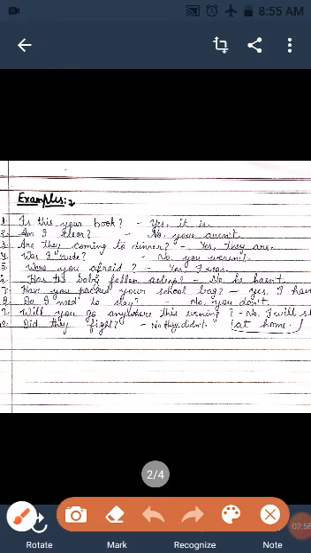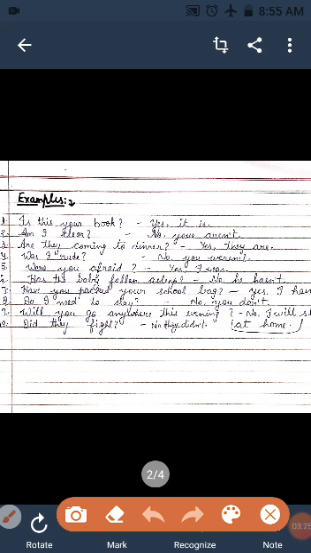Is this your book? Is is an auxiliary verb. Answer is yes, it is. Second, am I clear? Answer, no, you are not. Third, are they coming to dinner? Yes, they are. Was I rude? No, you were not.